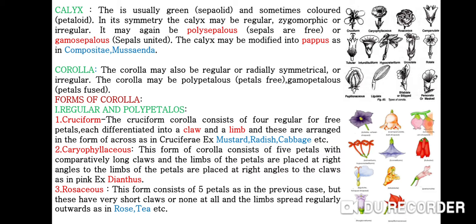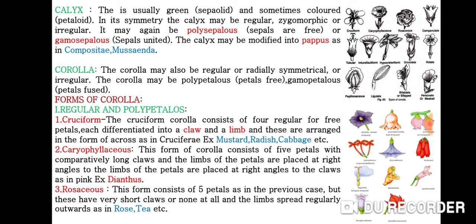First one is regular and polypetalous. In this, number one, cruciform corolla. The cruciform corolla consists of 4 free petals, each differentiated into a claw and a limb, and these are arranged in the form of a cross, as in Cruciferae family. The classical examples are mustard, radish, and cabbage, etc.